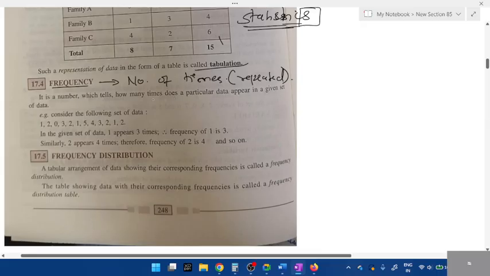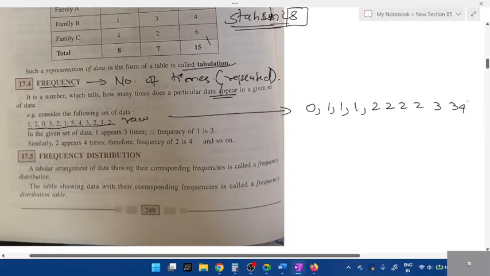Look, how many times does a particular data value appear? Or just remember repeats. 1, 2, 0. See, this is known as, is it arranged in order? No. This is known as raw data, students. If I arrange in ascending order, tell me the value. 0. How many times is 1 present? 3. Next 2, 2, 2, 2, 3, 3, 4 and 5.